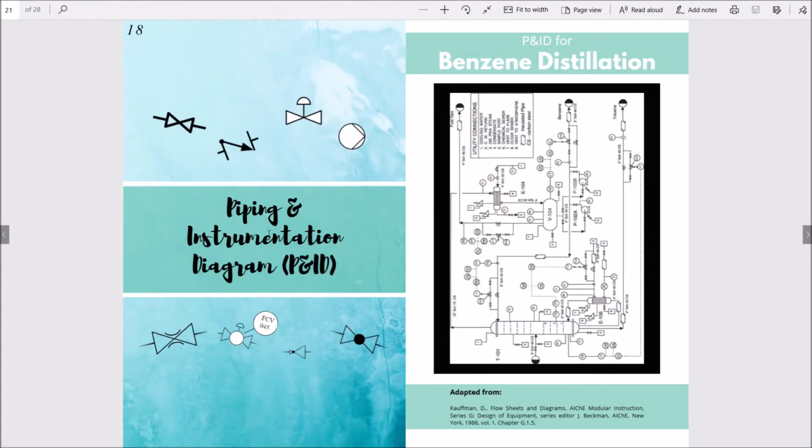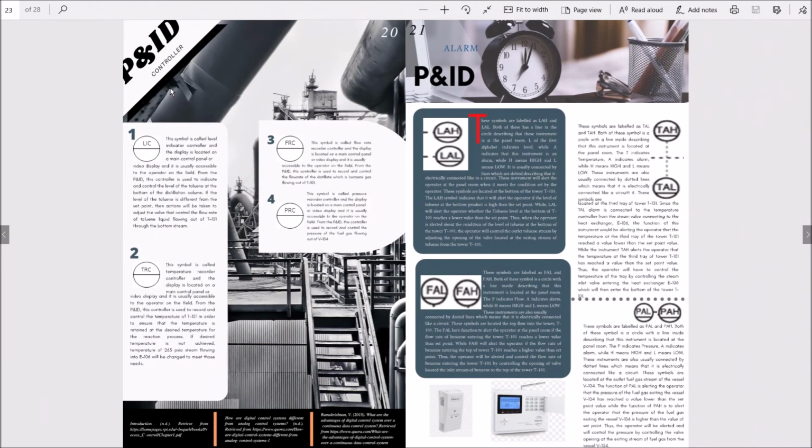For the last part, which is the piping and instrumentation diagram, or called P&ID, this is our P&ID used for our InstrumentZine, and this P&ID is for benzene distillation. So for the P&ID for controller, we have level indicator controller, temperature recorder controller, flow rate recorder controller, and pressure recorder controller. For alarm, we have level alarm high, level alarm low, flow rate alarm low, flow rate alarm high, temperature alarm high, temperature alarm low, pressure alarm low, and pressure alarm high.